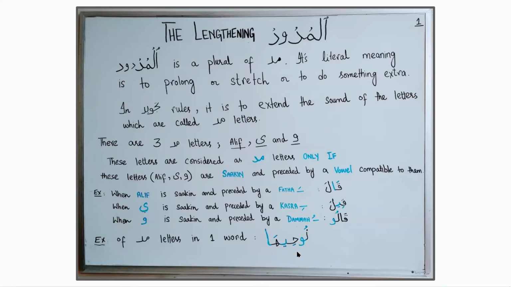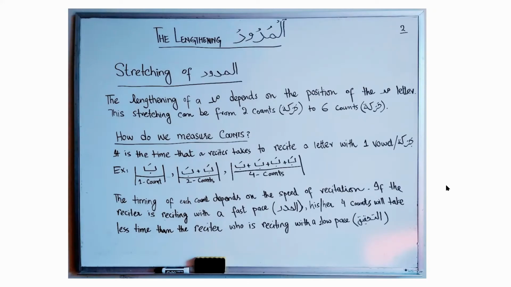Qalu. And here in this example, you can see all three mad letters coming in one word. Letter waw is sakin preceded by a dhamma. Letter ya is sakin preceded by a kasra. Alif is sakin preceded by a fatha. So by stretching the sound of the letters, we will recite this example like this. Nuhiha. There are different types of mudud, and each of them has its own specific time, which is called a